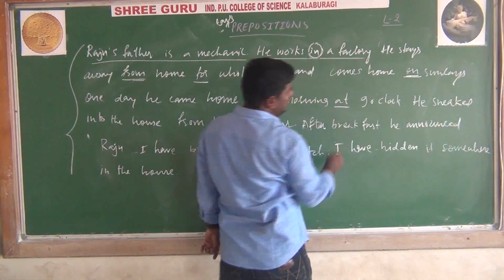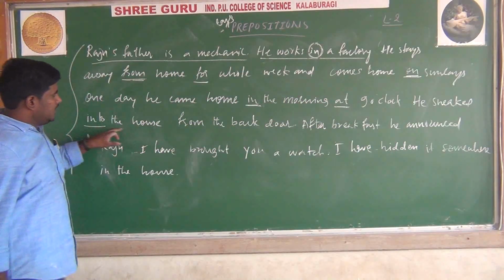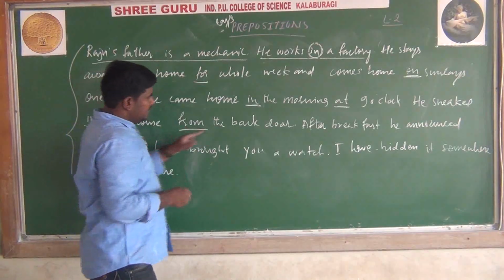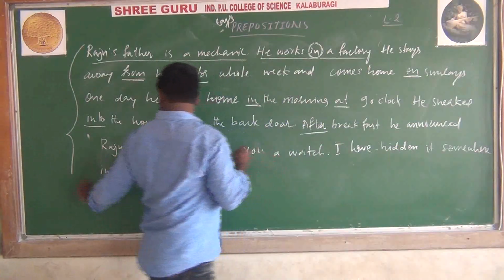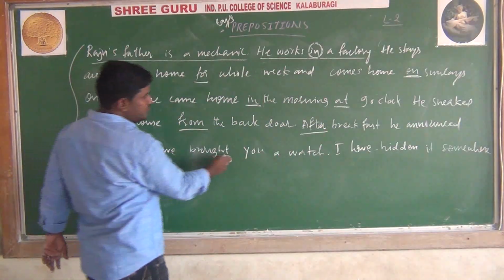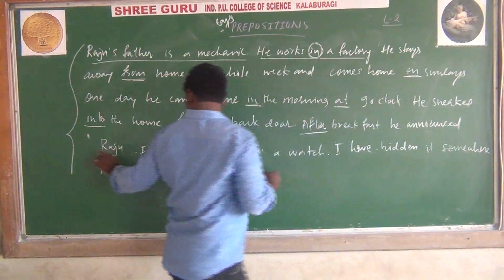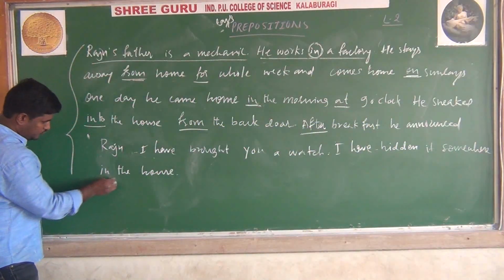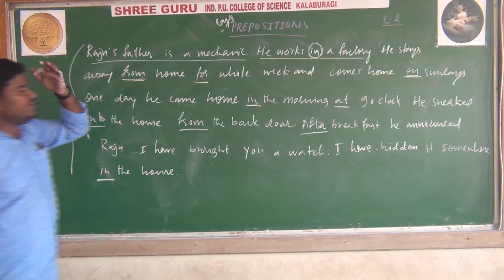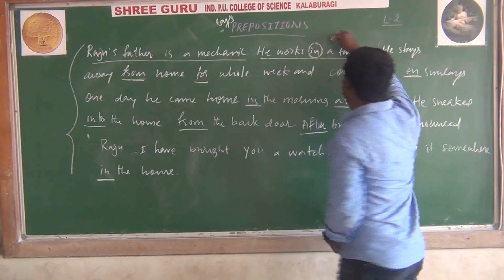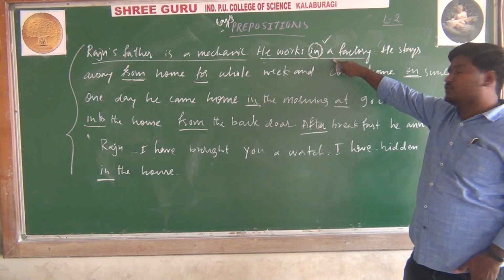At 9 o'clock, he sneaked into the house, somewhere in the house. These underlined words are prepositions. "In a factory" shows a preposition of place, where Raju's father is working.